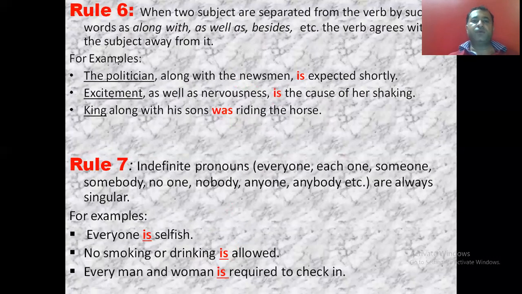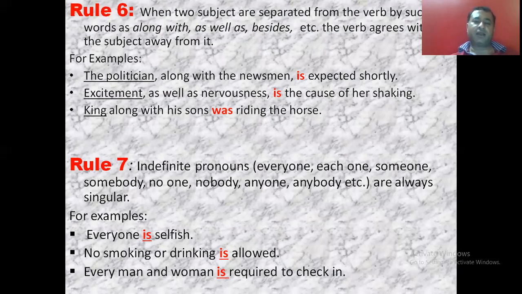Rule number 6, when two subjects are separated from the verb by such words like along with, as well as, besides, the verb agrees with the subject away from it. अब पिछले रूल में हमने देखा कि if there is neither nor or either or, then the verb agrees with the subject near to it. But in case in rule number 6, what it is if there is along with, as well as, besides, the verb will agree with the subject away from it.